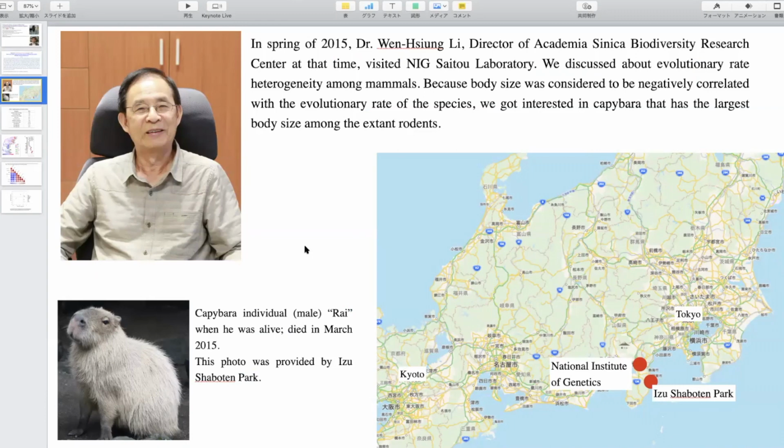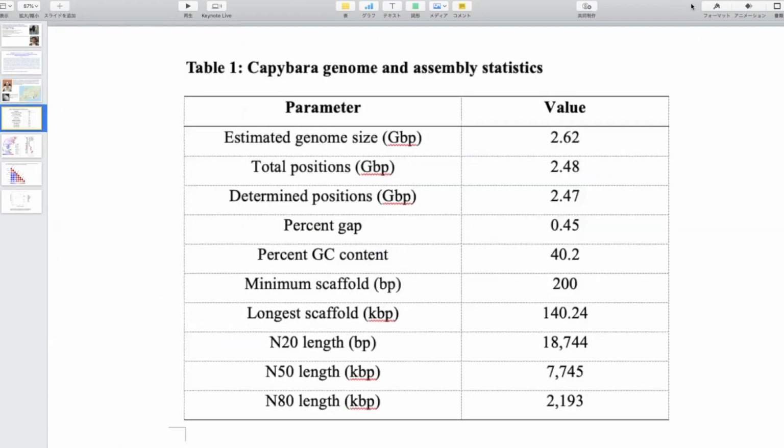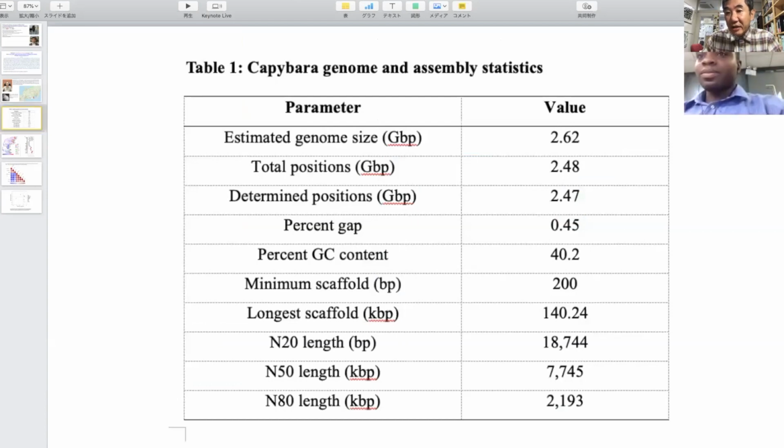I remember Izu Shaboten Park, which is not far from our institute, has many capybara individuals. So I phoned, and eventually we got some samples from a recently dead capybara boy called Lai, as shown in the photo below. So we started genome sequencing. Okay, now Isaac, please start to explain this.